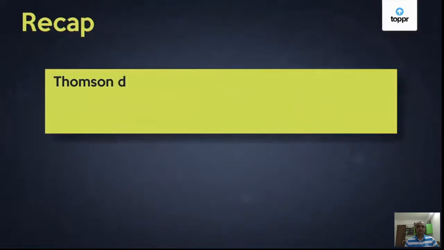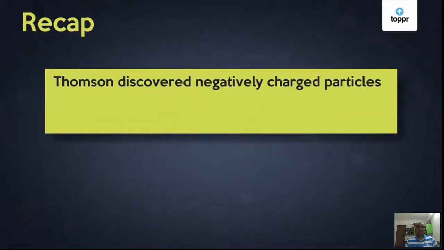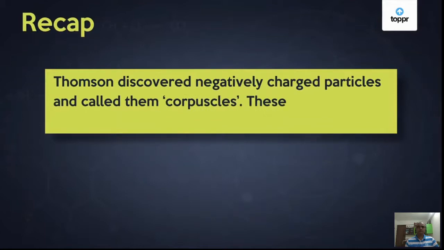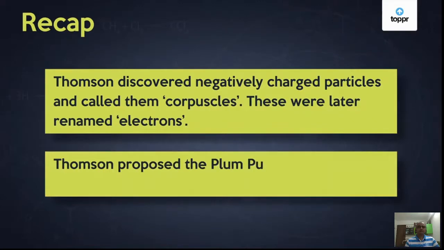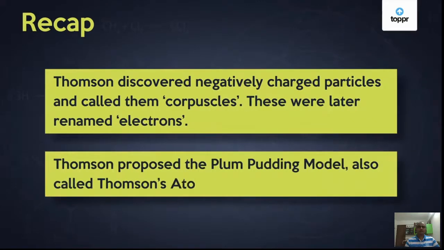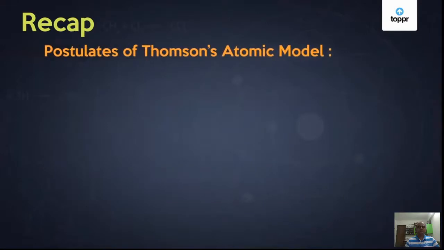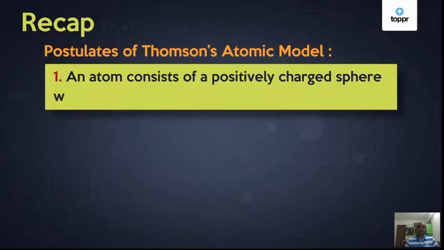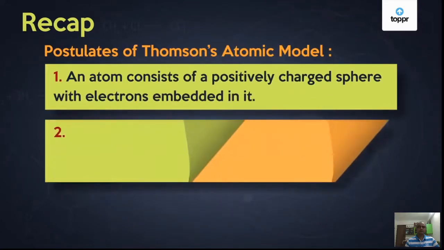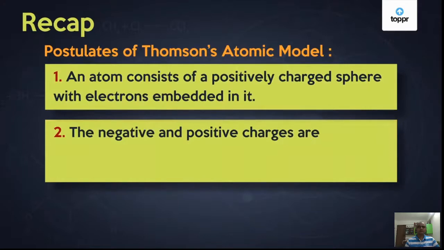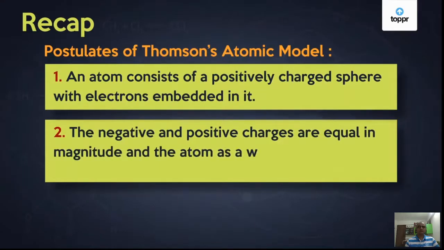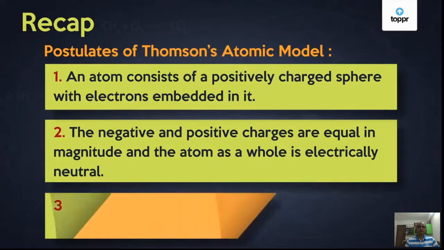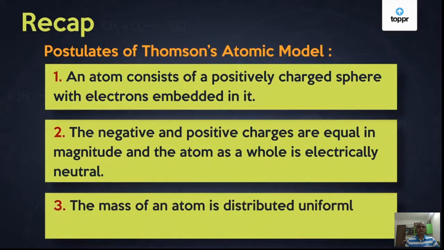But before that, here's a quick recap. Thomson discovered negatively charged particles and called them corpuscles. These were later renamed electrons. Thomson proposed the plum pudding model, also called Thomson's atomic model. Postulates of Thomson's atomic model are: an atom consists of a positively charged sphere with electrons embedded in it. The negative and positive charges are equal in magnitude and the atom as a whole is electrically neutral. The mass of an atom is distributed uniformly throughout it.